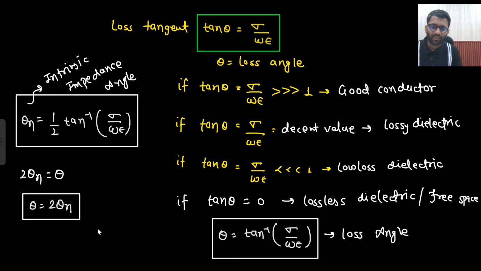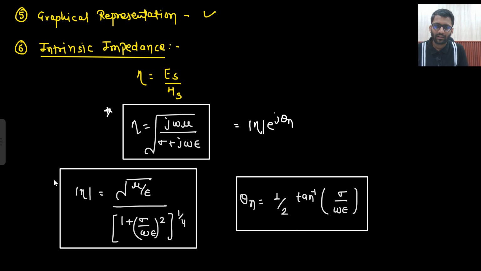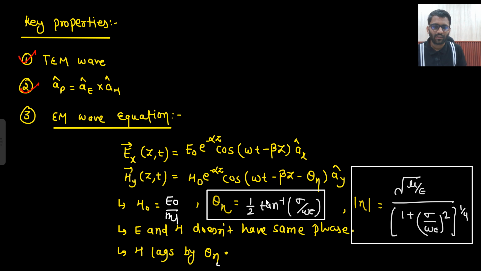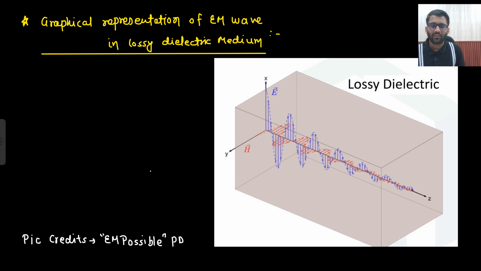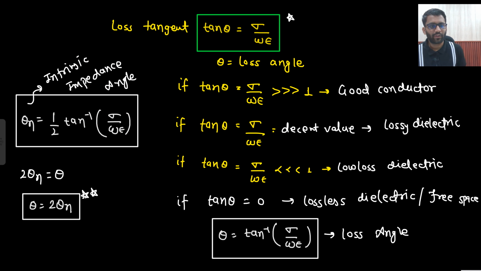So this also you can keep in mind. Another formula which we need to keep in mind. These two formulas: Vp is equal to omega by beta and T is equal to 2 pi by omega. This you already know. H naught you know, theta eta you already know, and the magnitude of theta you need to keep in mind. We will write down all these formulas at one point once we study the conductor, so eventually you are going to remember it. Do not worry about it. So theta is equal to 2 theta eta.